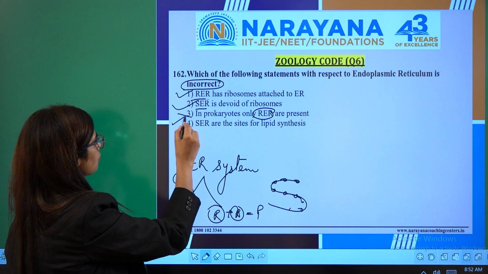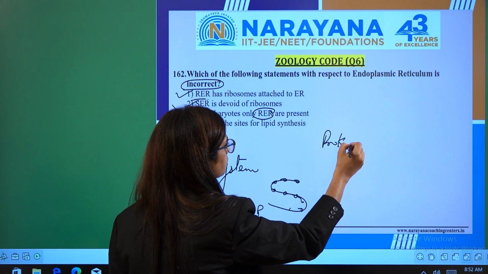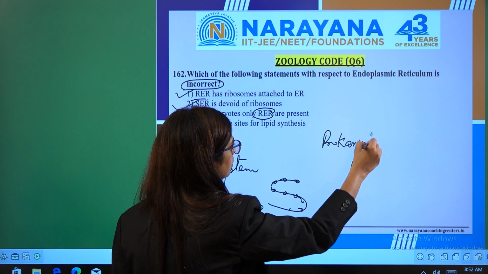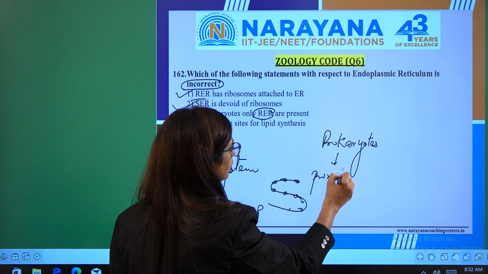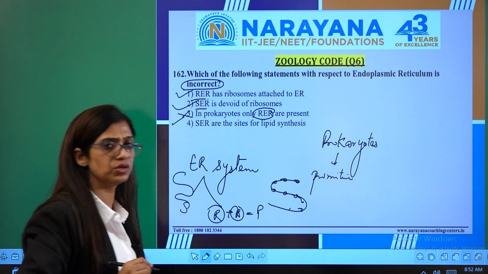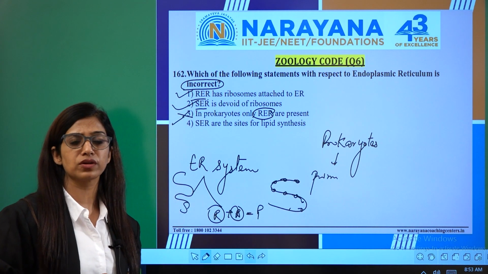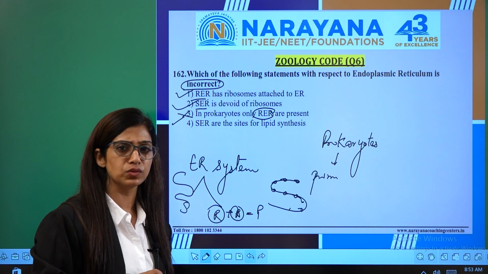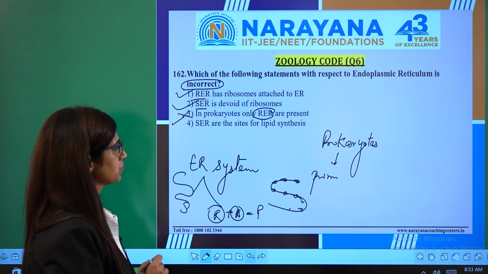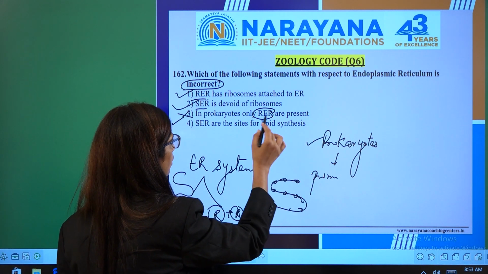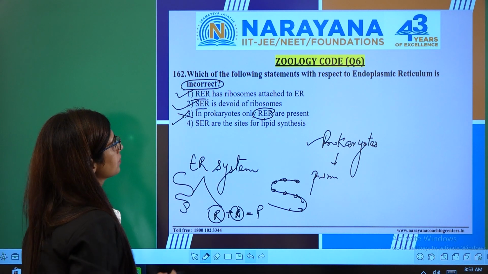Why? Because if you remember, prokaryotes are primitive organisms. They are primitive because they don't have any nuclear membrane. They don't have a well-defined nucleus. They don't have any cell organelles, nothing. They only have a few ribosomes, 70S ribosomes. So prokaryotes don't have rough endoplasmic reticulum. That way, this statement is wrong.